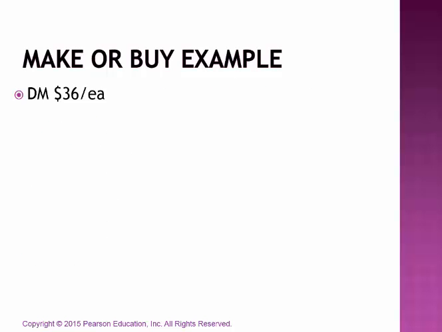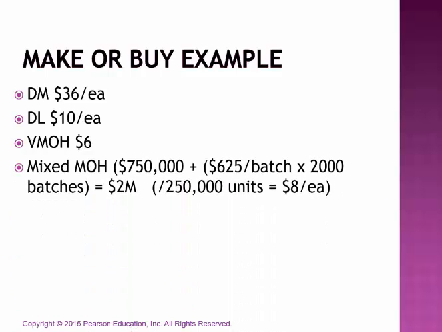So let's take a look at our example. We have got a product that we can produce ourselves. It costs us $36 per unit in direct materials, $10 per unit in direct labor, $6 per unit in variable manufacturing overhead. We also incur some mixed manufacturing overhead in order to produce this product in-house.